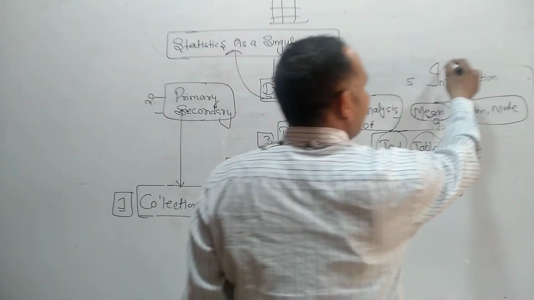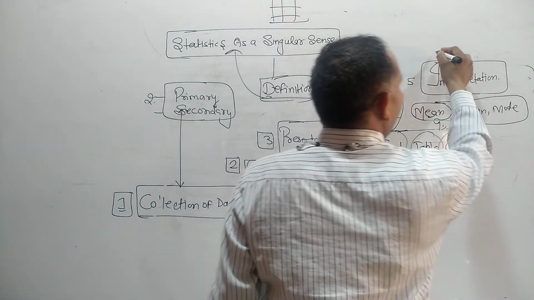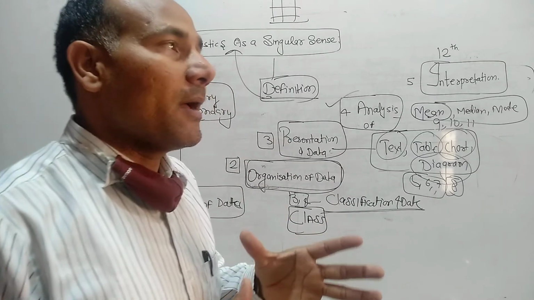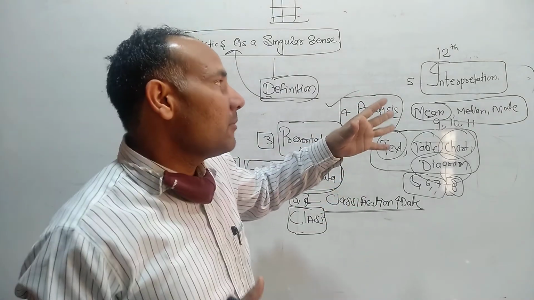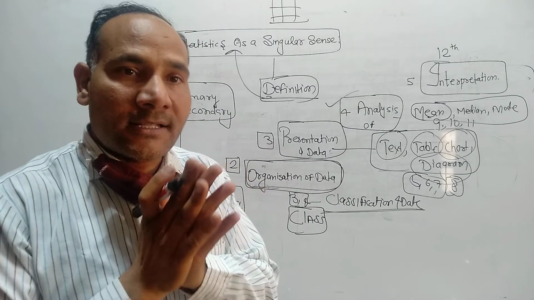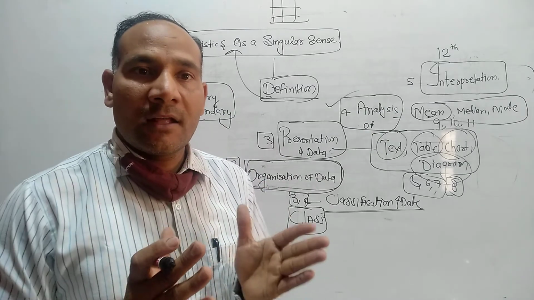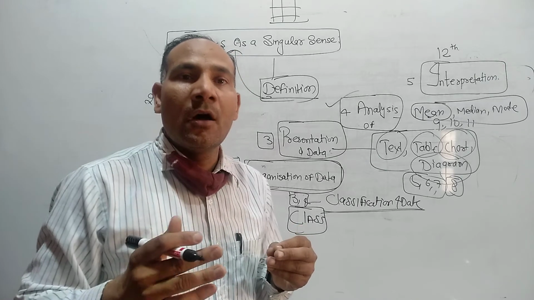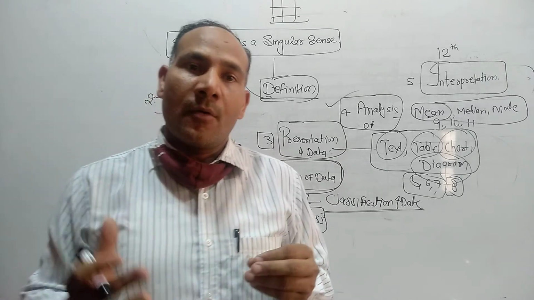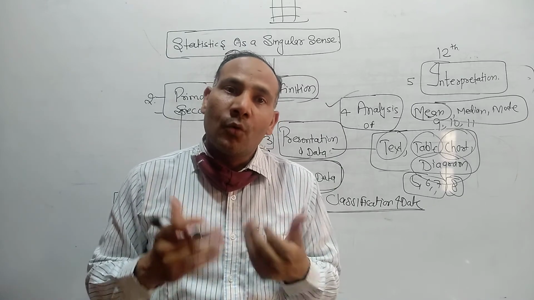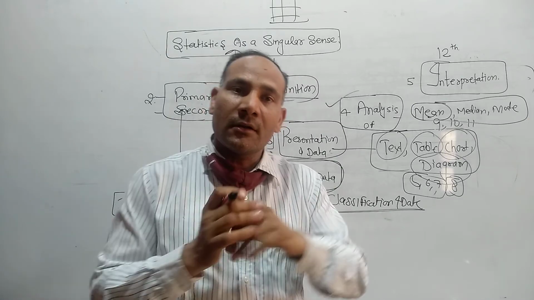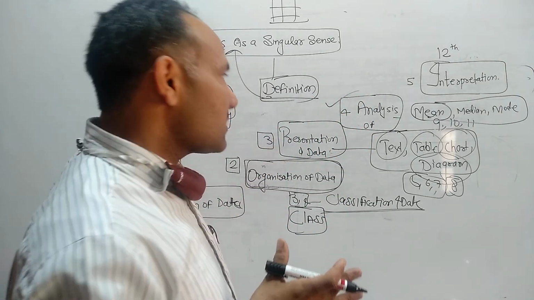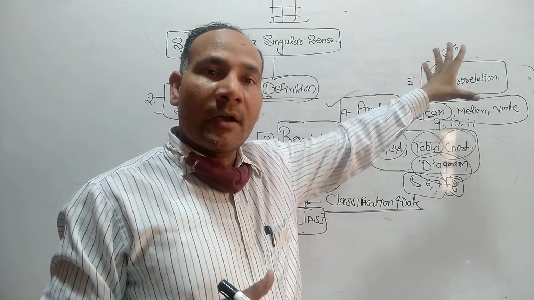And the last is the interpretation. This is the final chapter, the 12th, covering correlation, the relationship between two variables, and index numbers. Interpretation means we discuss the result and see what action is taken by the government to control unemployment, poverty and crime. Who will give this report? The statistics department gives all of this, from start to last, to the government from time to time.